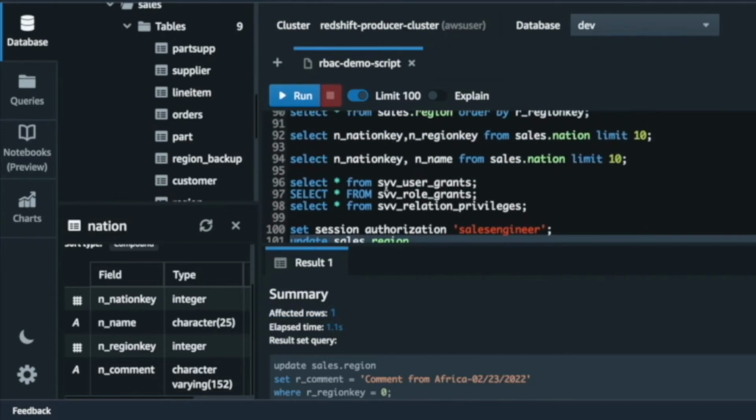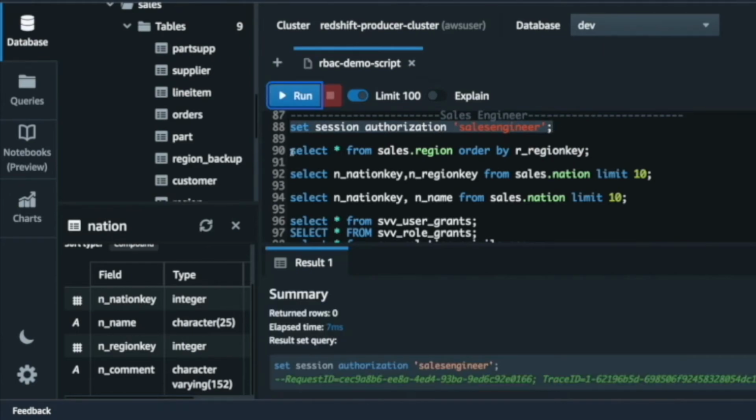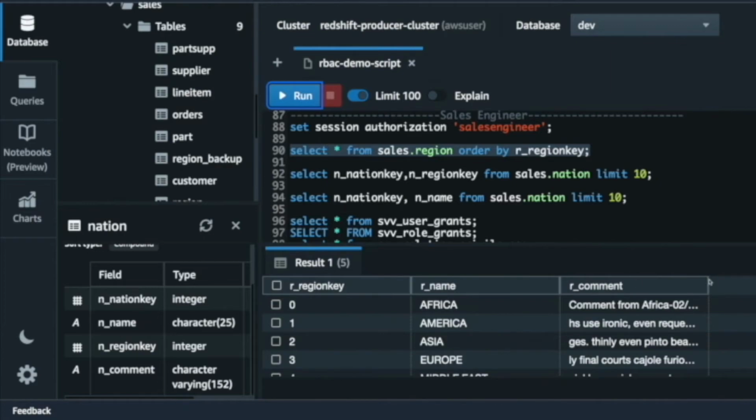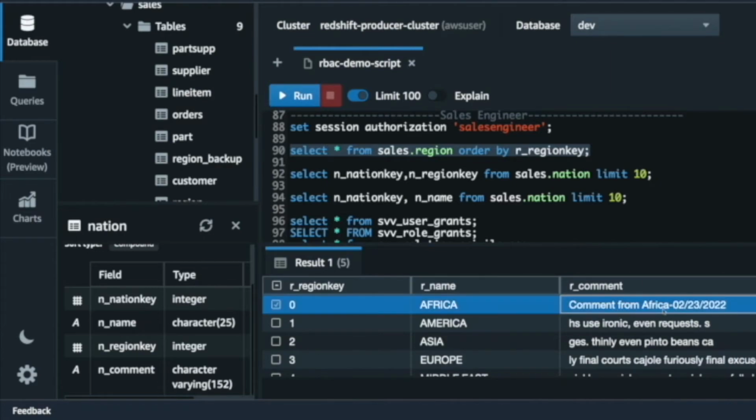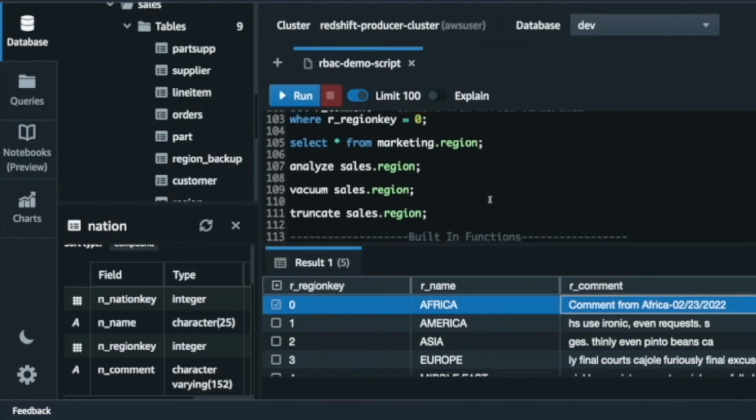So now if I go back and try to run a query on region as sales engineer, let's make sure again that it's sales engineer. So I should see that the comment has been updated. So now you see comments from Africa and 2022 has been updated.